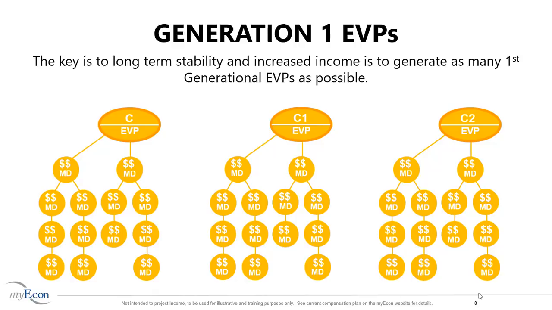Once a marketing director promotes out of your base shop, they become a first-generation EVP. You need first-generational EVPs to rank advance. These first-generational EVPs are going to keep growing. As they grow their own teams, you will receive generational overrides based on your rank. Every time someone joins myEcon in your generations, you get paid generational overrides, product sales commissions, and dream team residuals.